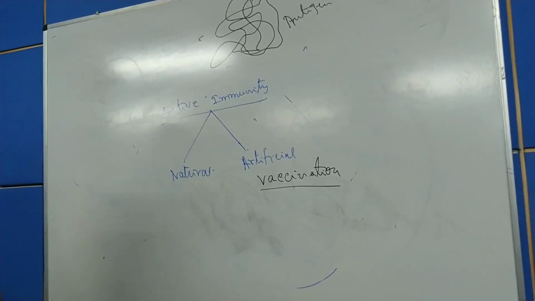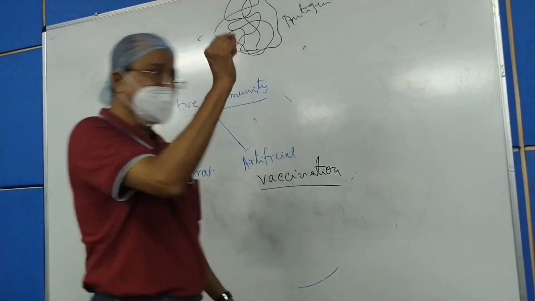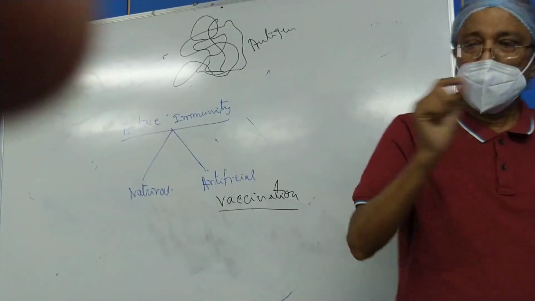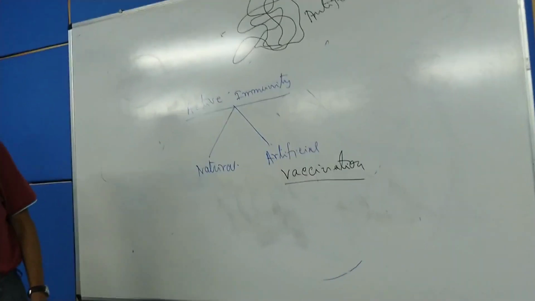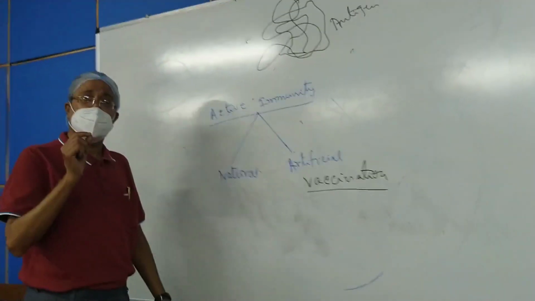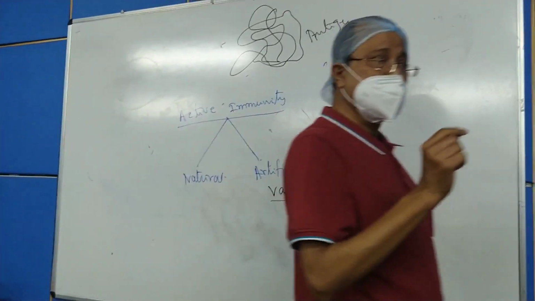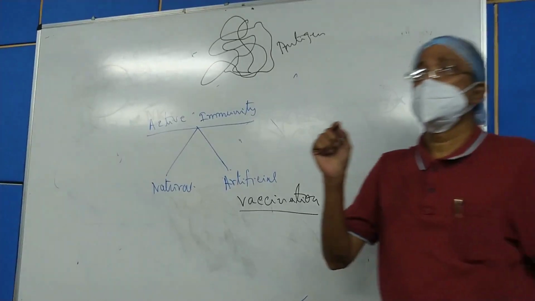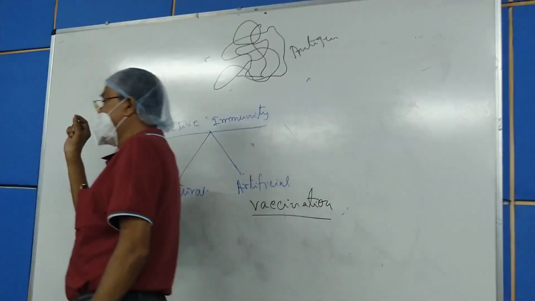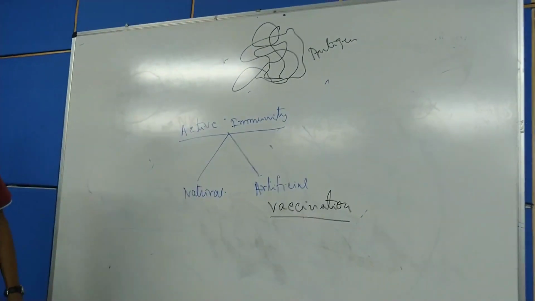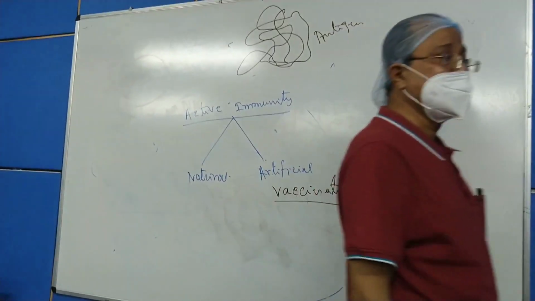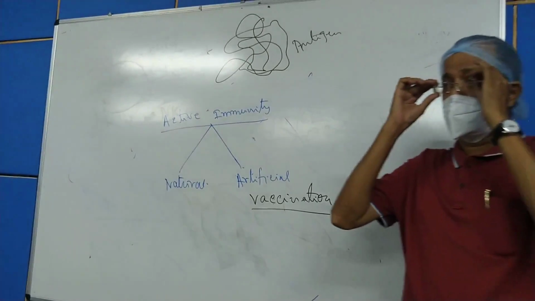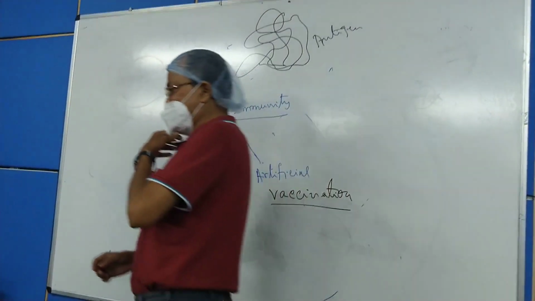So artificial active immunity, why? Because in this vaccination process, we are just introducing the inactivated virus or a part of the inactivated virus to the subject's body, and the subject's body produces antibody against that particular virus or part of the virus.